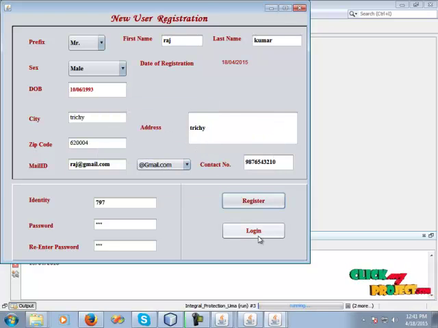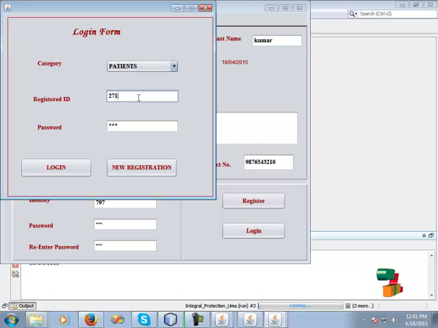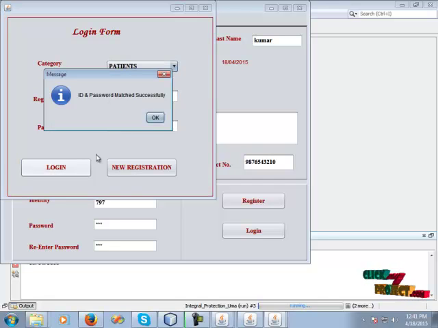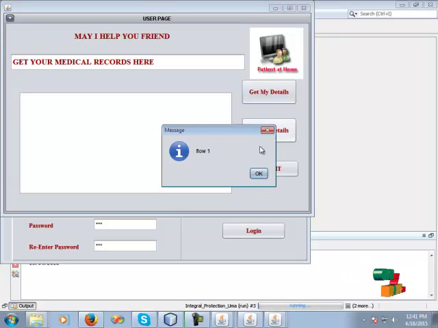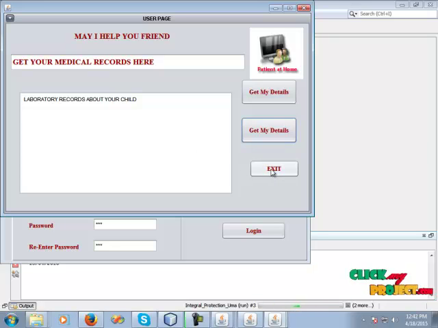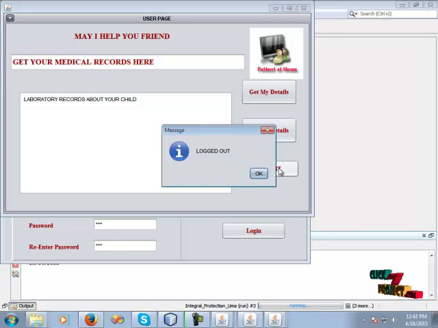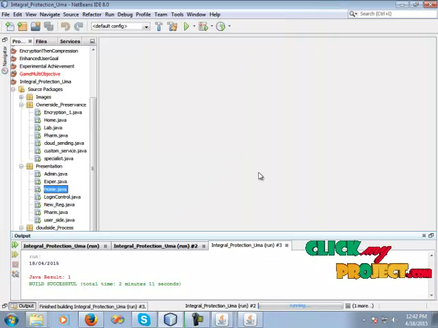Then click the login button and enter the correct user ID and password. Then click the get my details to view the user details. Then click exit. Thank you for listening.